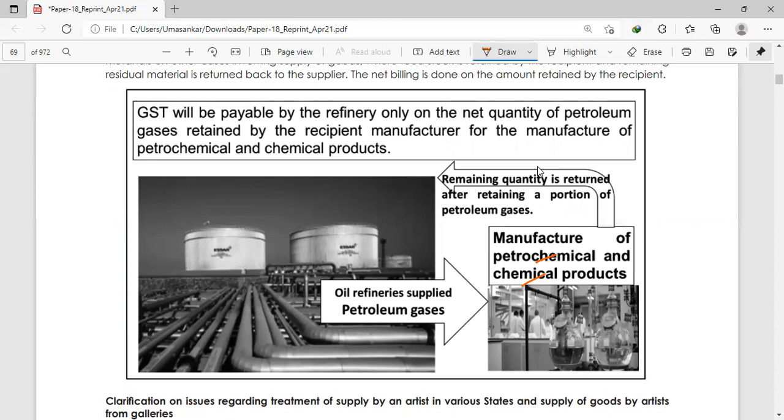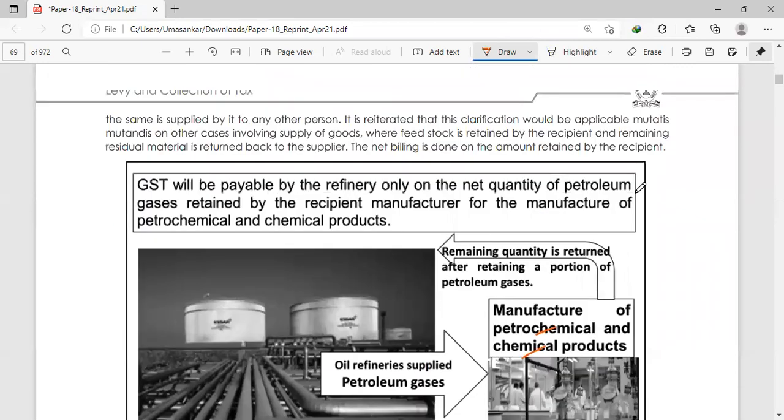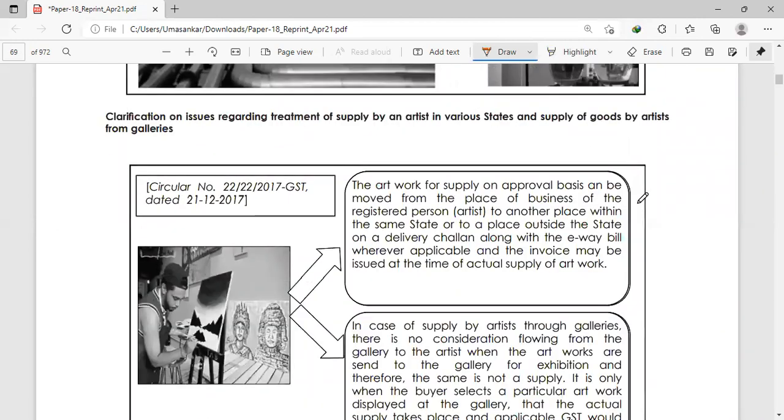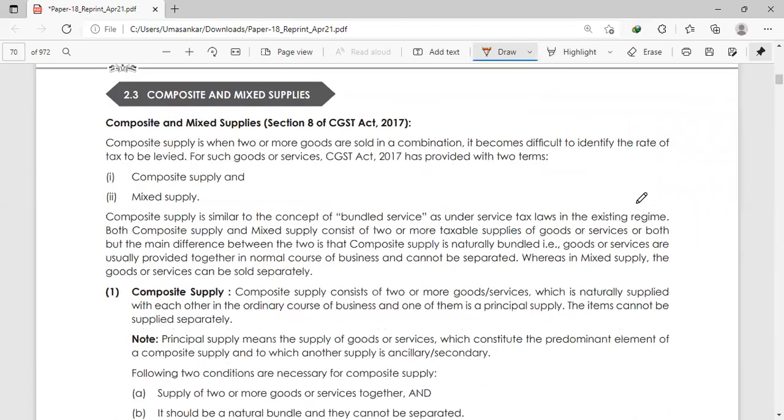For that reason, I am planning to read all clarifications at the end, so it will be easy for you. We'll read all these clarifications at last, after the completion of the course. Then it will help you to understand, because you are not aware of the other provisions for the time being. I am ignoring it.